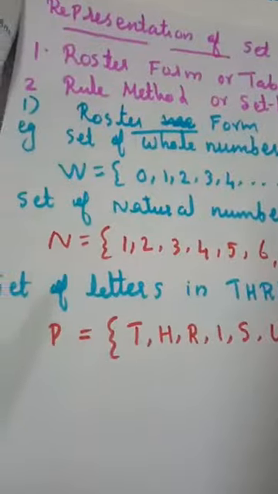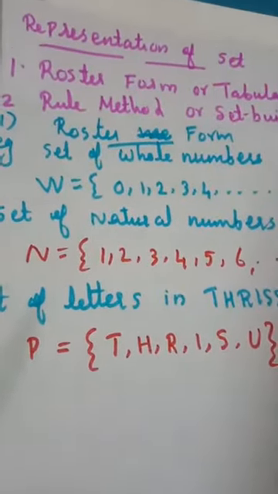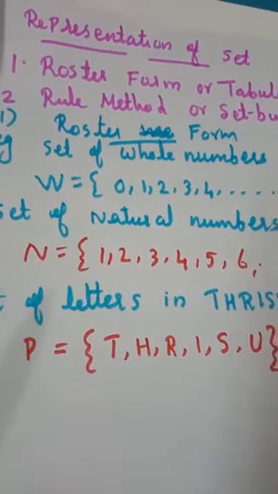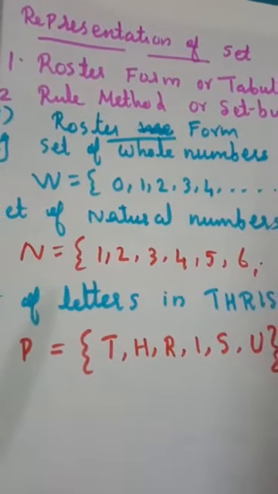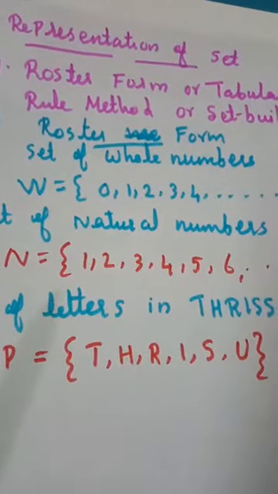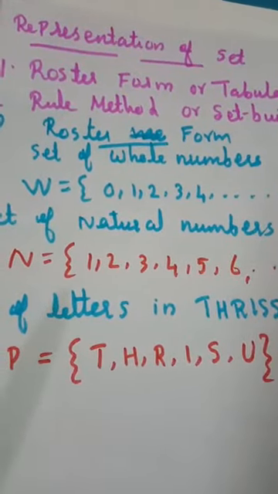Then how to write the set of integers? The set of integers includes negative numbers, positive numbers and 0. Negative numbers along with the whole numbers are called integers.